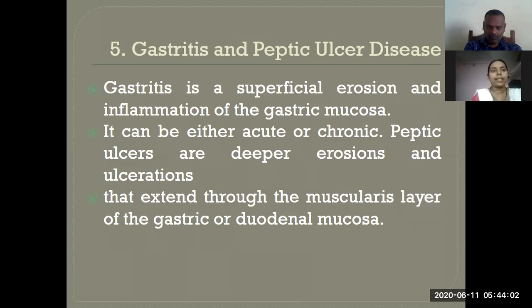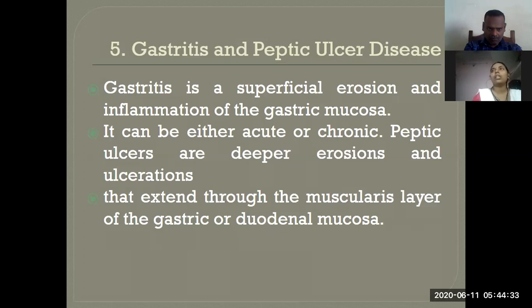Okay? Gastritis is the initial condition where the inflammation is present in the gastric mucosa, and if it goes deeply, then it results in peptic ulcer. These ulcerations may extend through the muscularis layer of the gastric or duodenal mucosa. So gastritis is the first condition which causes inflammation and it results in peptic ulcer.